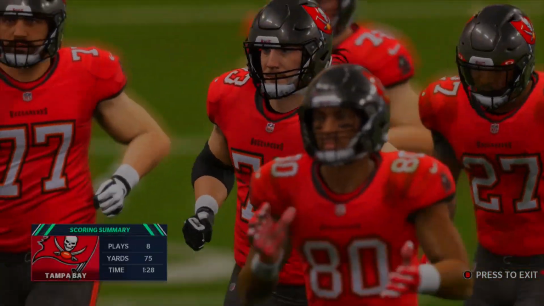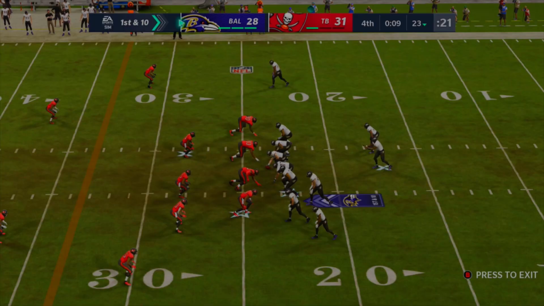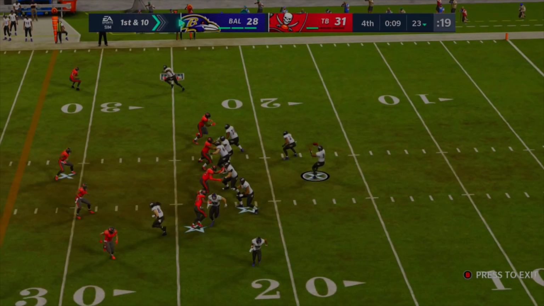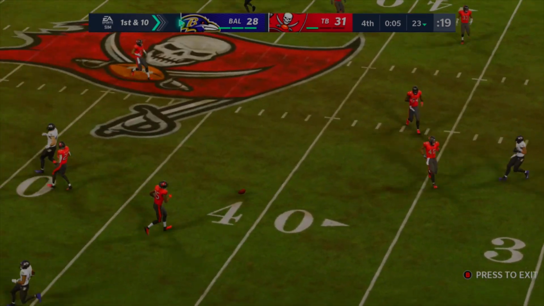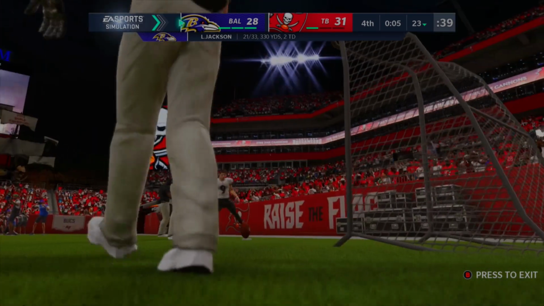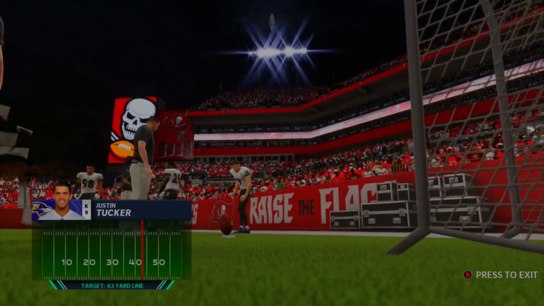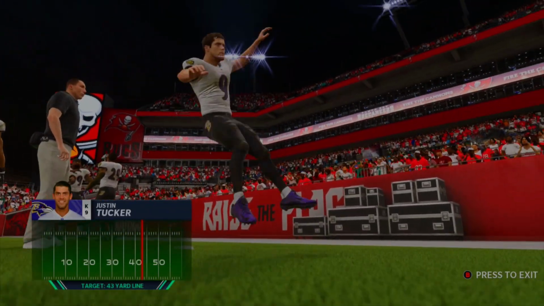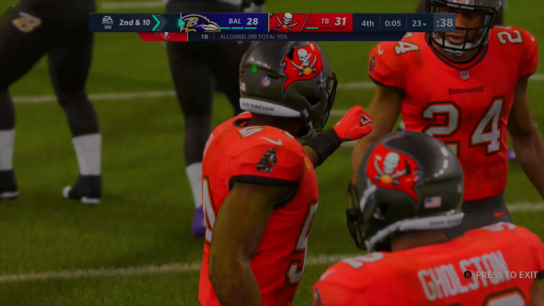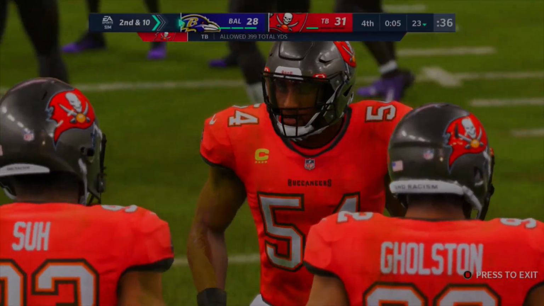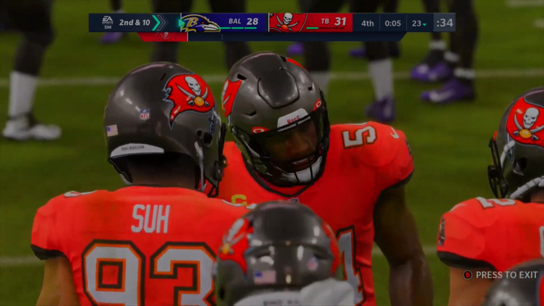Ravens, get the ball back. 3-point game. Alright, so let's see if Lamar Jackson can do anything for the Ravens. He's going to back up pretty far, and this is probably going to be the final play of the game. No, he's going to throw this one out, which means they're going to have another chance at it. I don't even know why it's showing the field goal kicker Justin Tucker, because they're not going to do anything with him. We're just going to see a lob ball and see if the Ravens can get some of that luck we've seen from the old 32-team bracket videos.